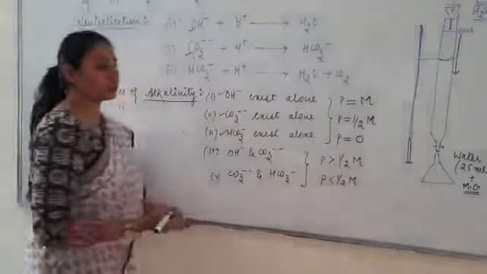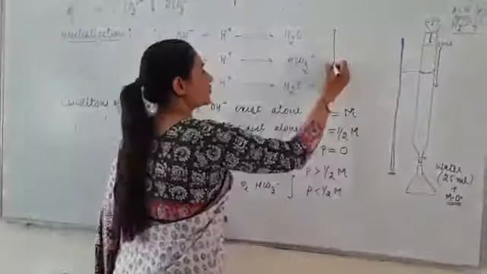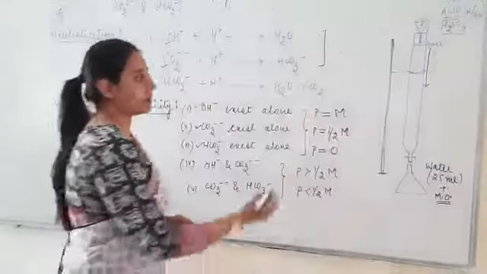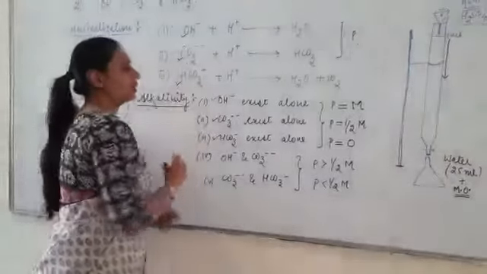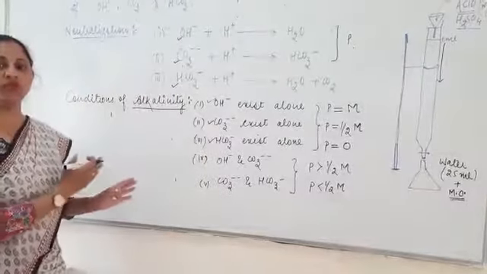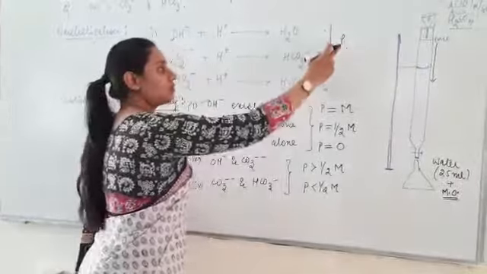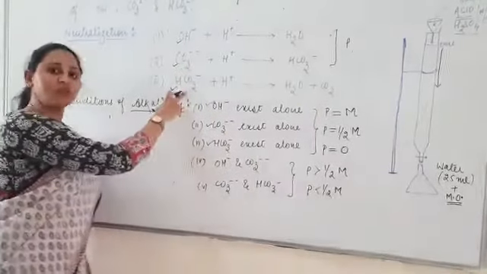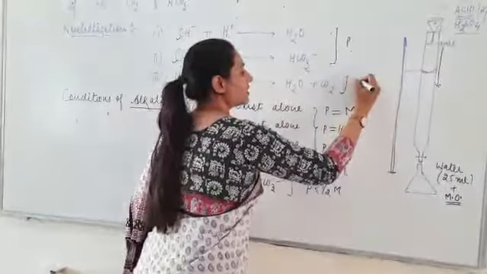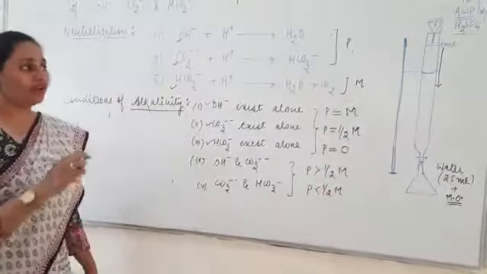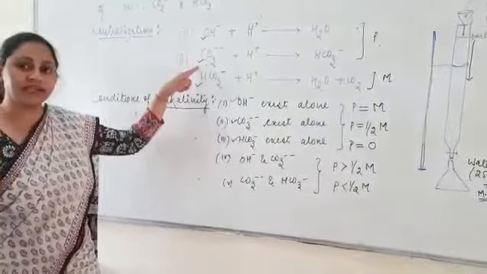Now, why are we using two types of indicator? The reason is that the first two neutralization reactions can be visible in the presence of phenolphthalein. But for neutralization of carbonate to bicarbonate, the pH of the solution goes below 8, and below that phenolphthalein is colorless. So it cannot be used to check the neutralization of bicarbonate. For that, we use methyl orange as the indicator. So when do we take two indicators? If we need to check the individual strength of alkaline substances.